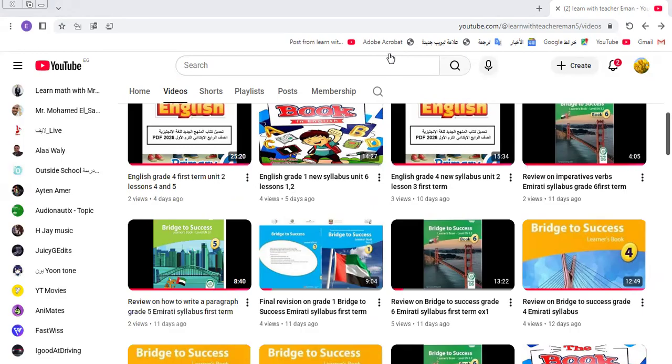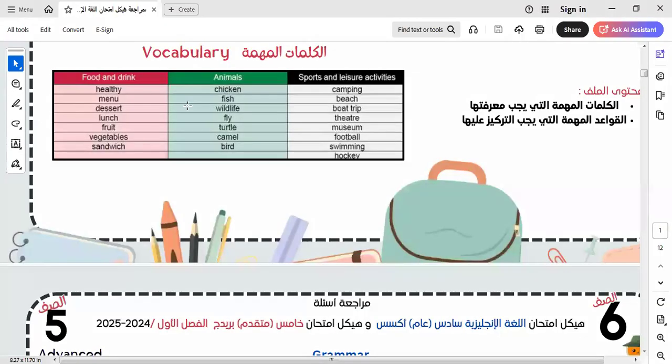Okay, let's go to our review today. Today, I will make a quick review of what we learned during this term. We have some vocab with 3 types of words: food and drink, animals, sports, and leisure activities. Let's know more about this vocab.